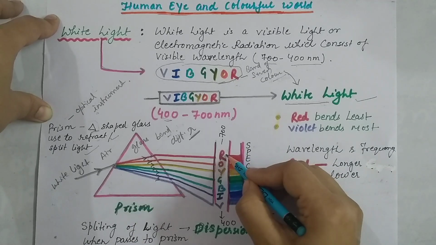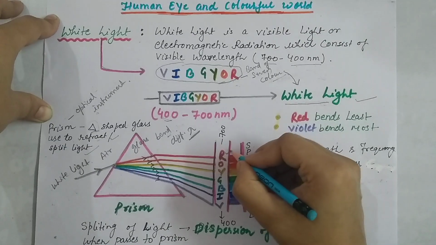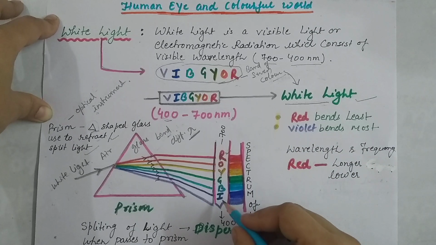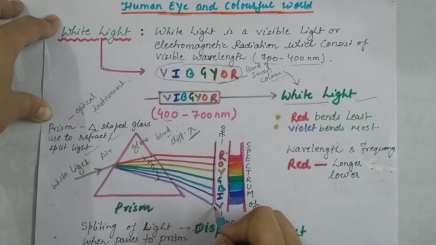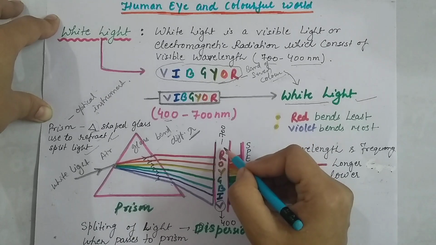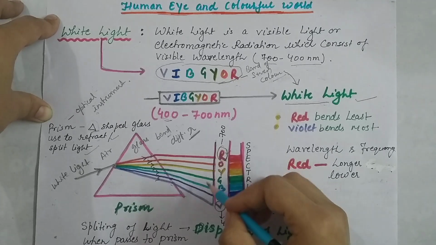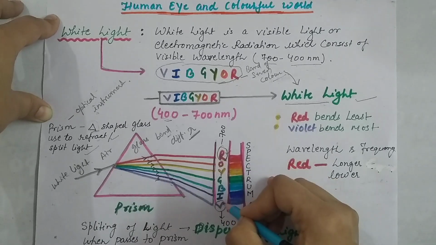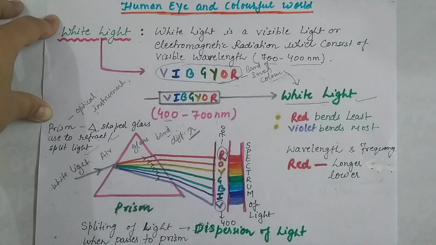You are able to see here that red bends least, and violet bends most, with a bigger angle. So due to the different wavelengths of different colors of light, they bend at different angles.